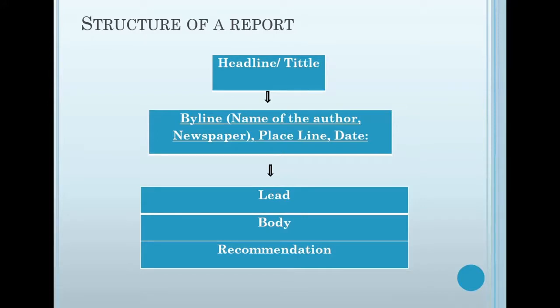After writing a byline, we have to write the first paragraph. The first paragraph is called a lead in the language of the newspaper. Lead paragraph, and then the body will follow the leading paragraph, and after that you have to write a recommendation. So the whole body of a report should be divided into three parts. The first part is the first paragraph, which is called a lead. The second part is the main body, and the final part will be the recommendation.